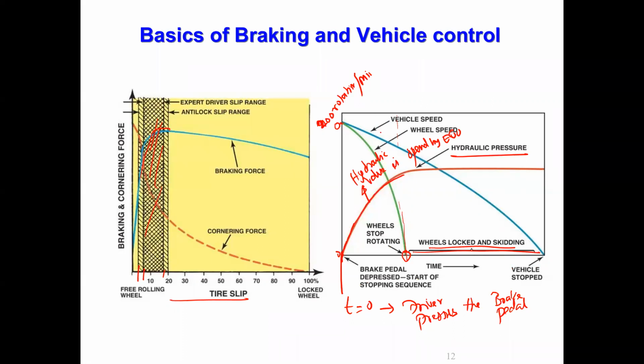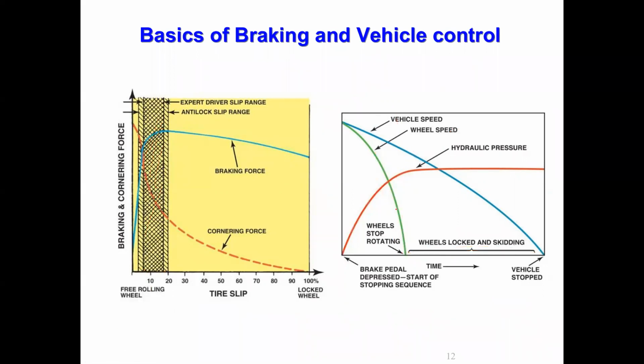What you have to do is, around this time itself, when the wheel speed is coming down, maybe somewhere here, while the wheel is still rotating, at this juncture the ECU will release the brake by cutting off the hydraulic pressure. Then the wheel speed will again start increasing from here.